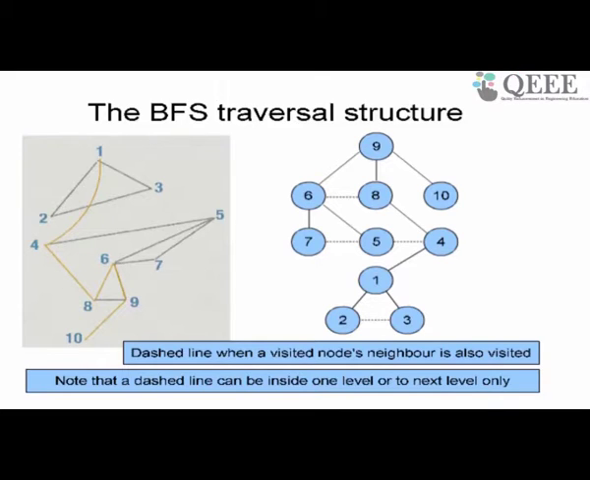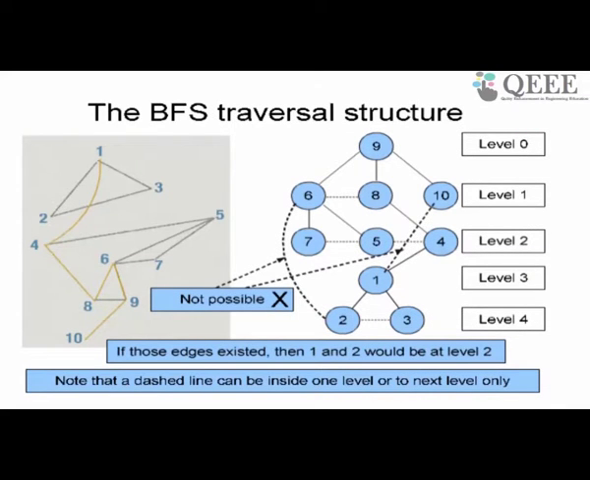It is very easy to observe that dashed lines cannot occur between nodes that are 2 levels away. For example, I cannot have a dashed line between 6 and 2, because that's 3 levels away. I cannot have a dashed line between 10 and 1. Why can't I? Assume for a moment that I have a dashed line between 10 and 1. What does it mean? It means that when I came to 10, 10 had a neighbor 1. This means there is an edge.